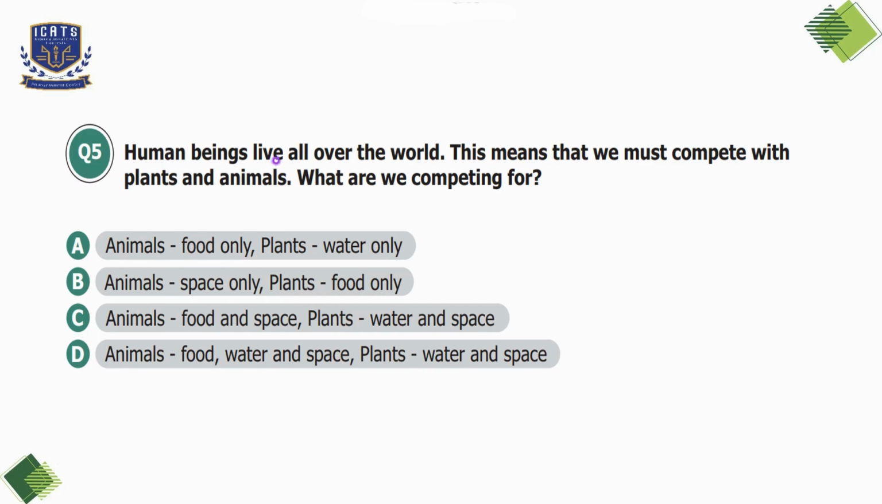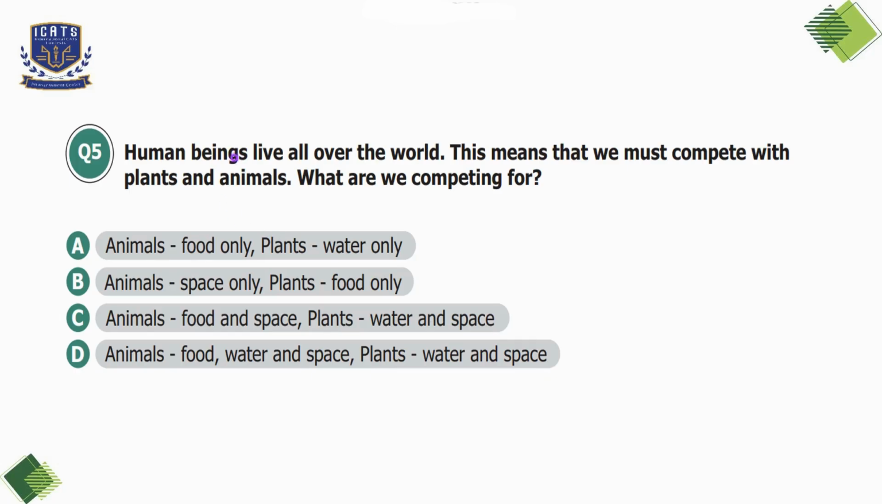Question number 5. Human beings live all over the world. This means that we must compete with plants and animals. What are we competing for? Option A animals, food only, plants, water only. Option B animals, space only, plants, food only. Option C animals, food and space, plants, water and space. Option D animals, food, water and space, plants, water and space.